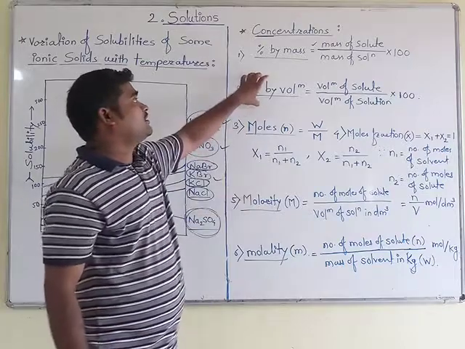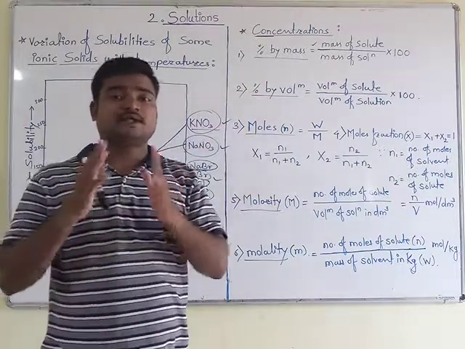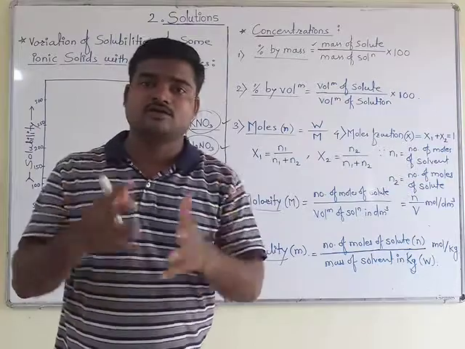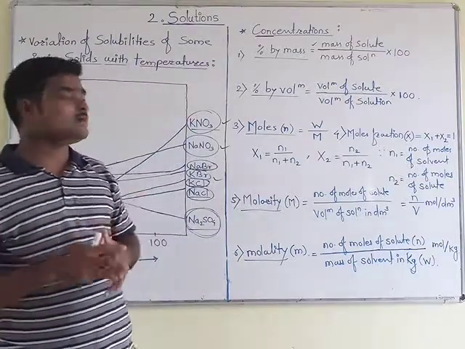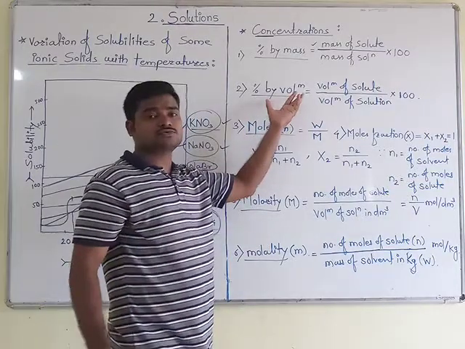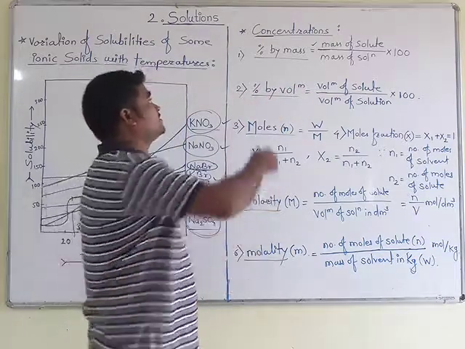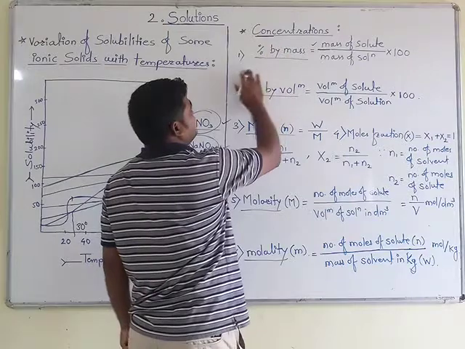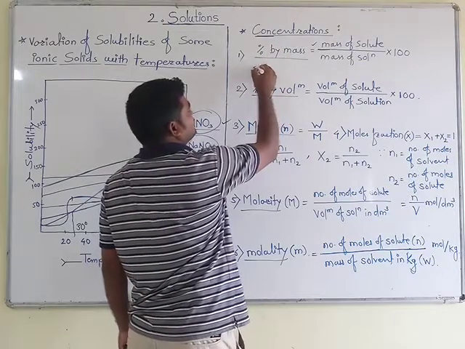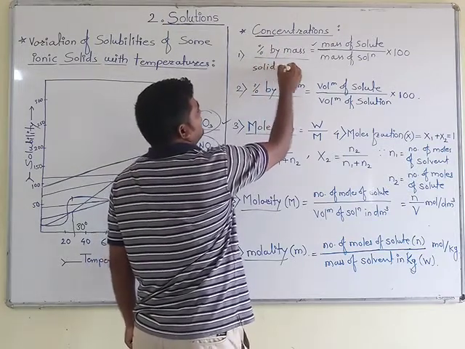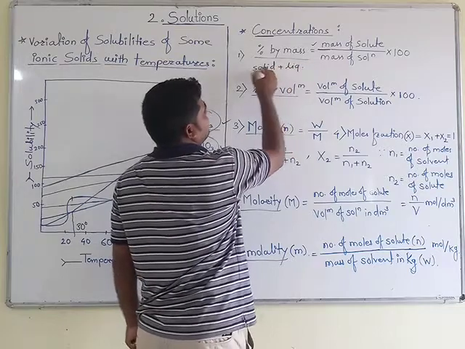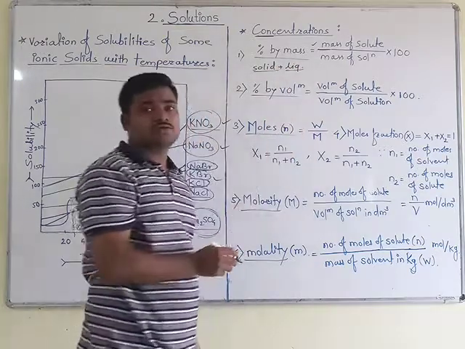Then, if the solute is solid and the solvent is already in the liquid state, for that purpose this percentage by mass we can use, for this combination, solid plus liquid. That is, this is solute and this one is solvent.